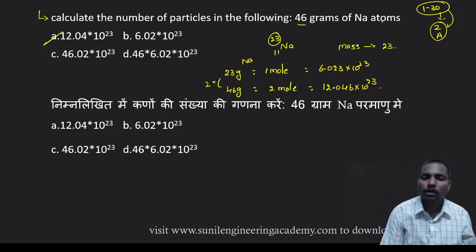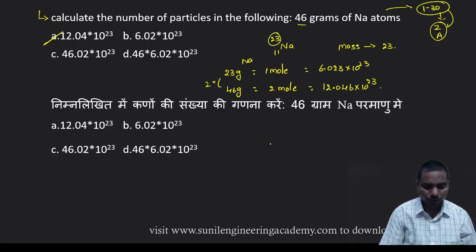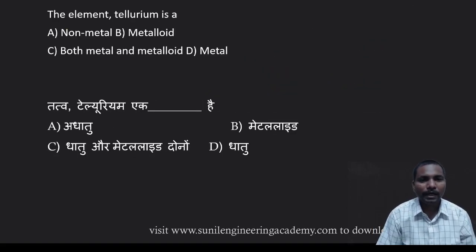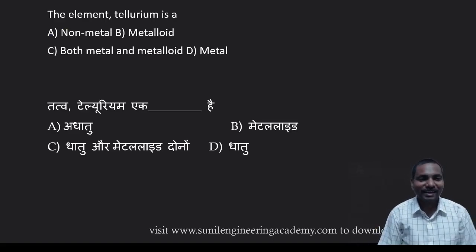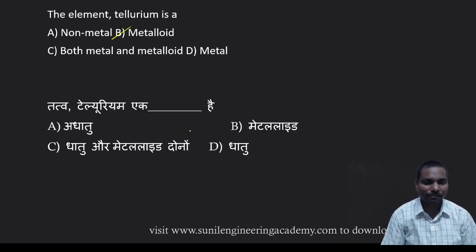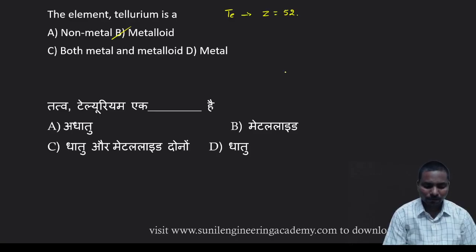But we have to know the atomic masses of the elements. You need to remember that the element tellurium is a dash. Tellurium is a metalloid. So what is the symbol of tellurium? Te, and its atomic number is 52. Okay, coming to the next one.